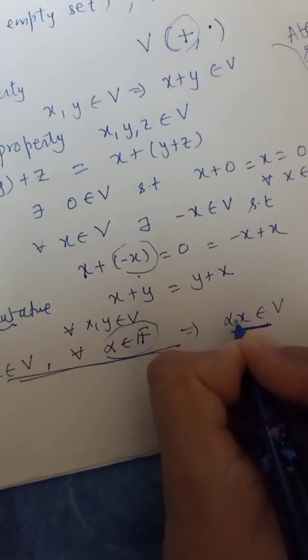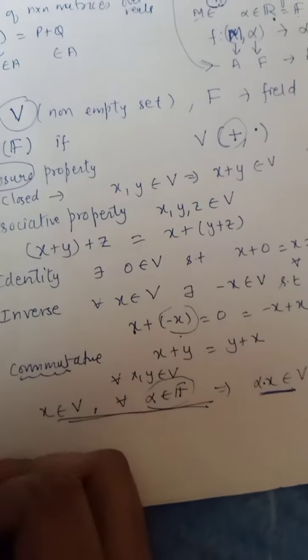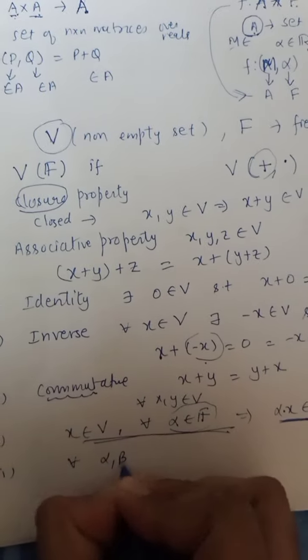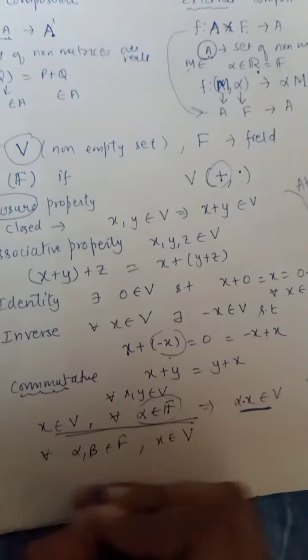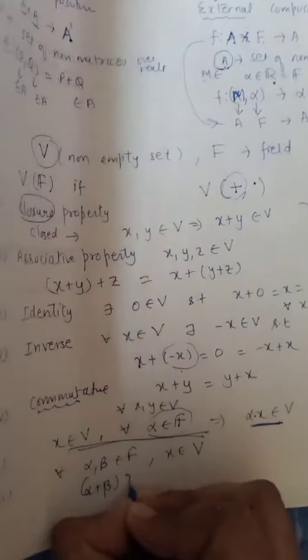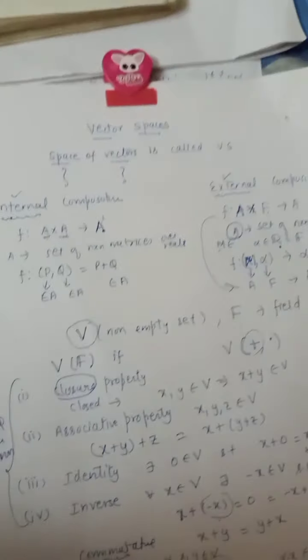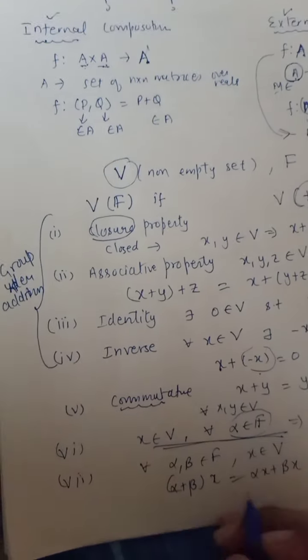Now if I have not written anything, it means alpha dot x. Alright, so the next property is, for all alpha, beta belonging to F and x belonging to V, we have (alpha plus beta) x equal to alpha x plus beta x. Alright, and this is a simple property. If you observe, alpha gets multiplied with x and beta also gets multiplied with x.